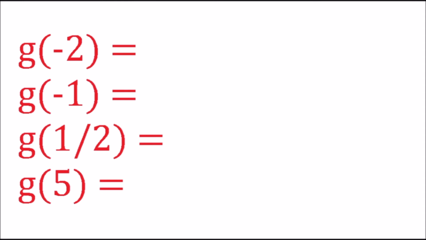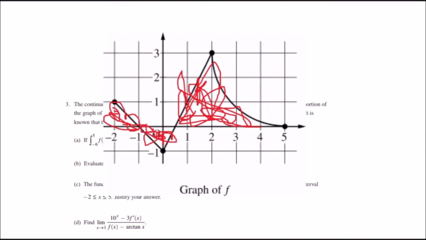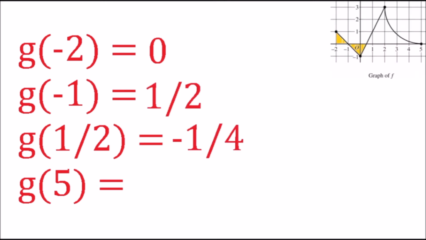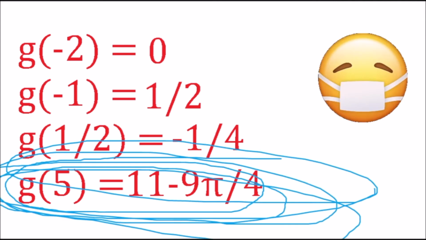The last step is to evaluate the values of those endpoints and critical values. We will call these the candidates. How do we evaluate each candidate? Using the graph of f. Since we know that the integral of f is equivalent to g, we need to calculate the area under the curve from -2 to the value of x to find the values of g at those points. That will give each candidate its value. There they are. So we are given that g of -2 equals 0, g of -1 equals 1/2, g of 1/2 equals -1/4, and g of 5 equals this ugly thing.